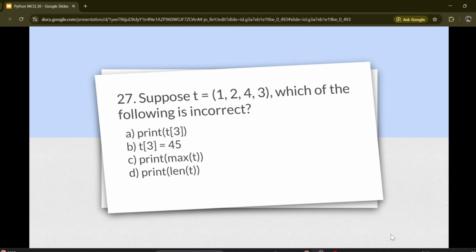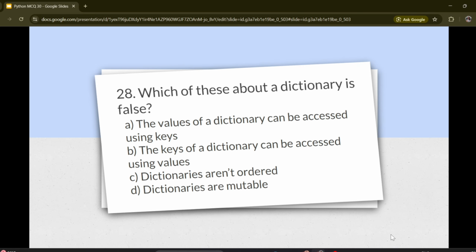Question number 27. Suppose t = (1, 2, 4, 3). Which of the following is incorrect? Options are A. print(t[3]), B. t[3] = 45, C. print(max(t)), D. print(len(t)). Correct answer is B. t[3] = 45.